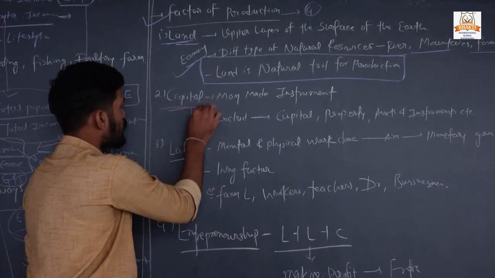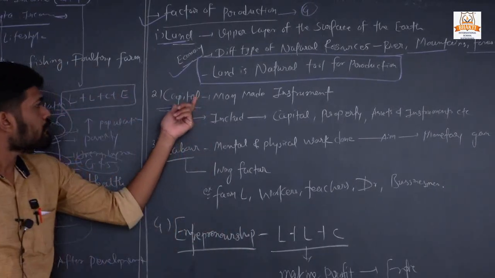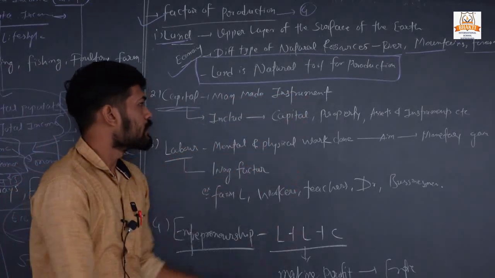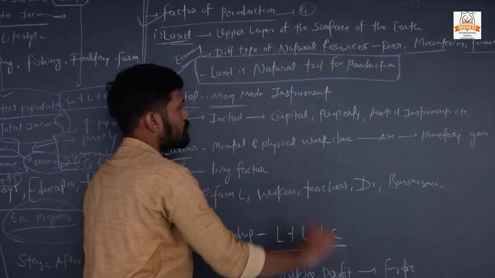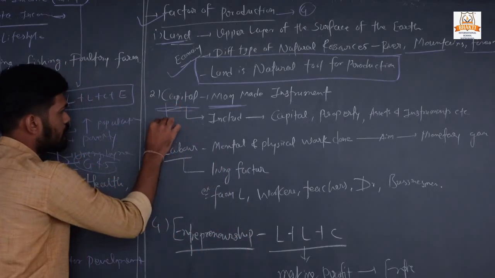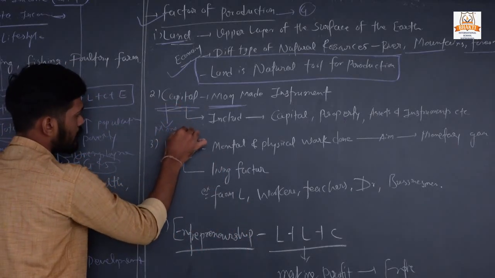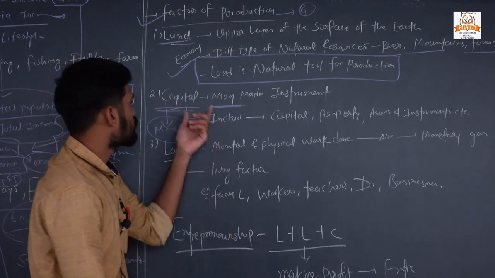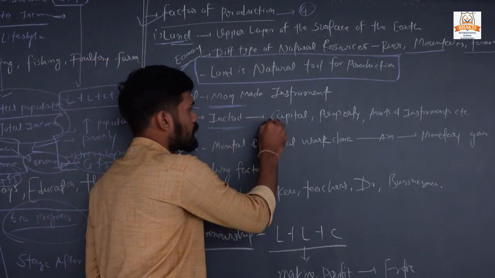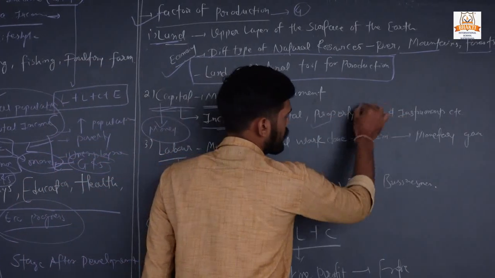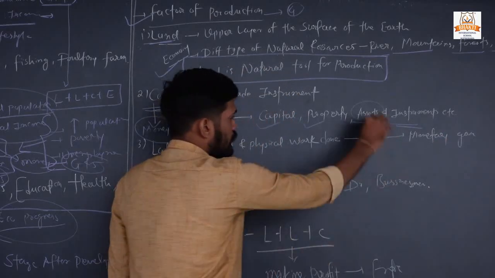Okay. The second one is capital. Capital is a man-made instrument. Capital means, simply, you can say money. Money is a man-made instrument. This capital includes property, assets and instruments.